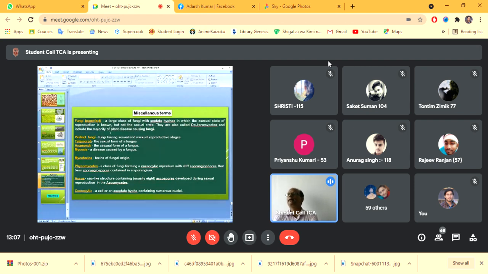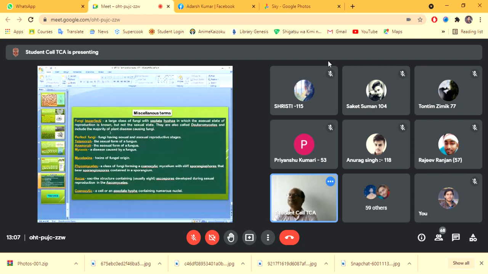Fungi imperfecti means a large number of fungi with septate hyphae, and this is in the case of Deuteromycetes, and all Deuteromycotina belong in fungi imperfecti. Then perfect fungi, which are perfect fungi, they have sexual reproductive stages as well as asexual reproductive stages. If both types of stages are formed, we call them perfect fungi.